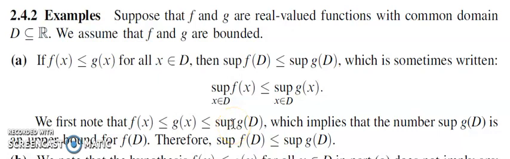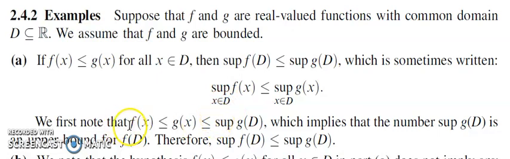So the argument is that f of x less than or equal to g of x implies that f of x is less than or equal to supremum of g of D, since g of x is always less than or equal to its supremum by the definition of supremum.